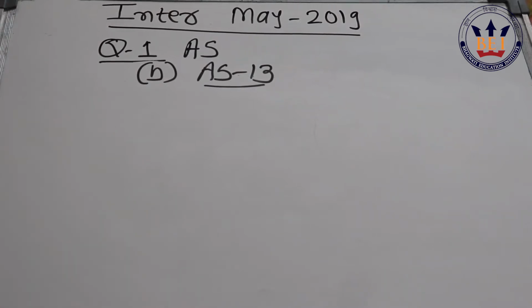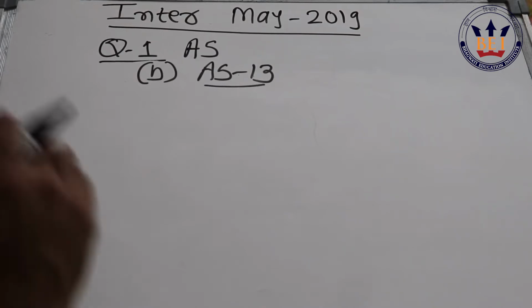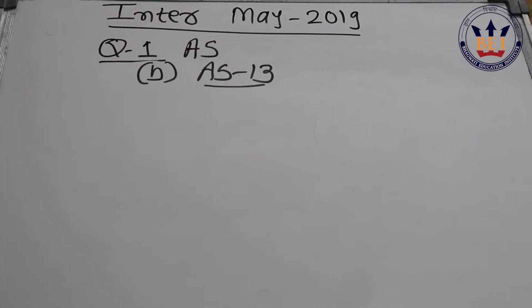Now whenever we do reclassification, there can be 2 types. One is long-term investment: as we don't want to hold it for a longer period, we convert it into short term, or rather we reclassify it into short term investment. Sometimes we might have made an investment for short term purpose, but now we would like to keep it for a longer period, so we reclassify it into a long term investment.